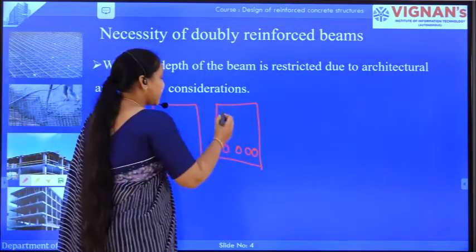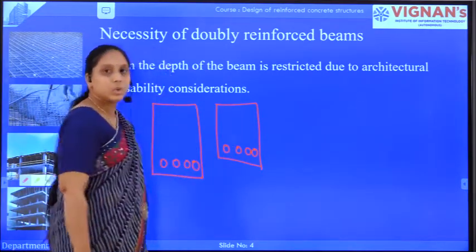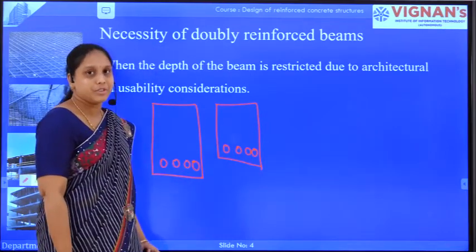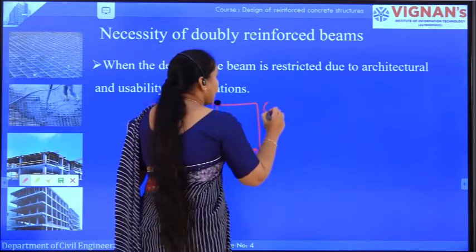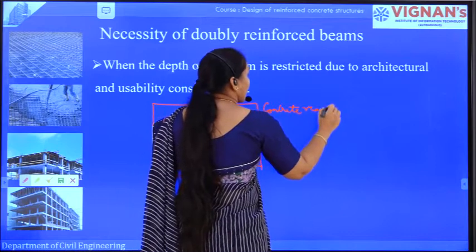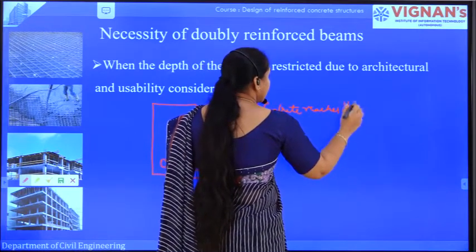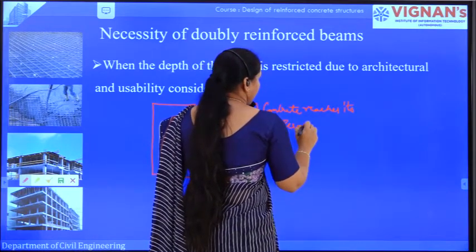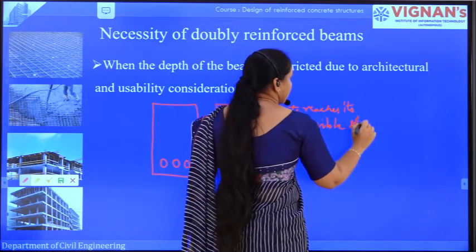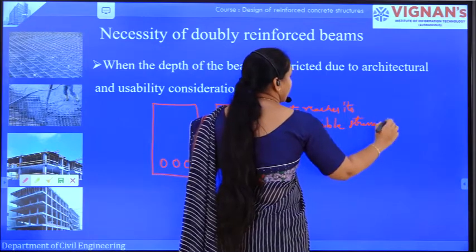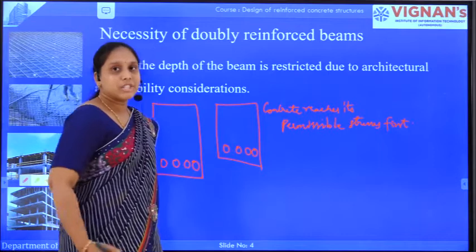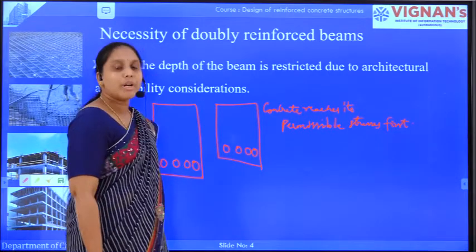As the compressive zone area is reduced, the concrete will reach its permissible stresses first. So if concrete reaches its permissible values first, what will happen?